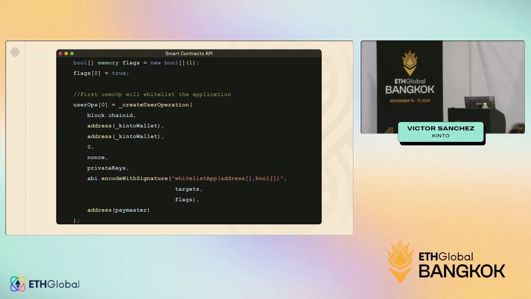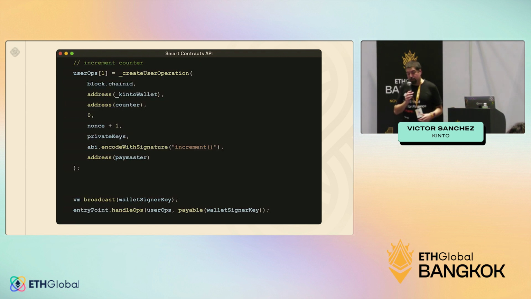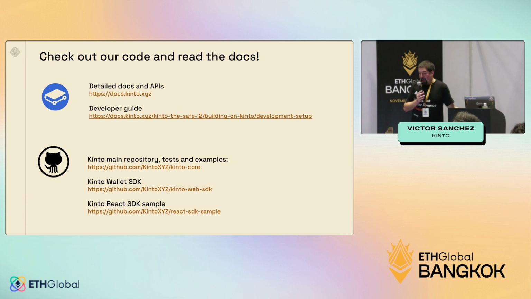You are going to start always with whitelisting the app on the wallet. That is another of the security features that Kinto has. But then the next transaction is going to be one more create user operation, and the only two things that you need to care about is increase the nonce, and then call increment in this case. So again, you can decide to do that with the very easy to integrate web wallet SDK, or do it directly in your smart contract. And there are different tracks, different prizes, and different benefits to both options. Finally, as I mentioned before, all of this is in docs.kinto.xyz.